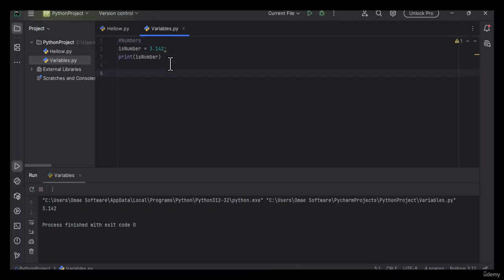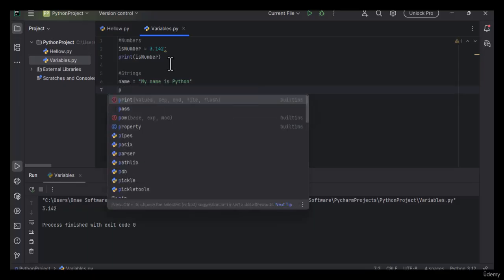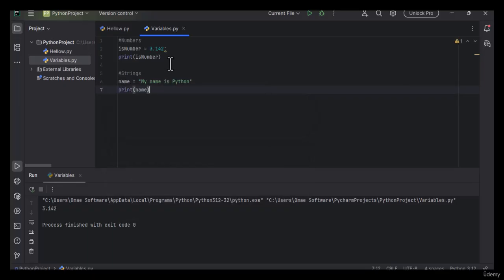Then here we're going to work with strings. To work with strings in Python, again, there's nothing like a data type to stress here. You just say maybe name is equal to "my name is Python". You don't even need to terminate. Just say print, then tab to complete that, for the IntelliSense to complete that for me.